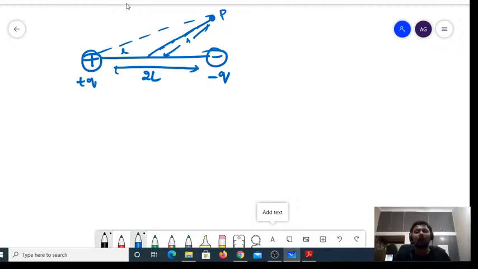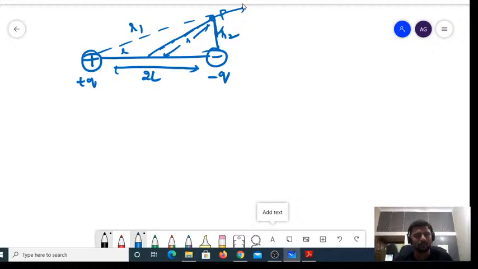Now, how to find the electric field due to this? Let me call the distance from the positive charge r1, and the distance from the negative charge r2. The electric field due to the positive charge acts in this particular direction, and due to the negative charge it acts in the downward direction.